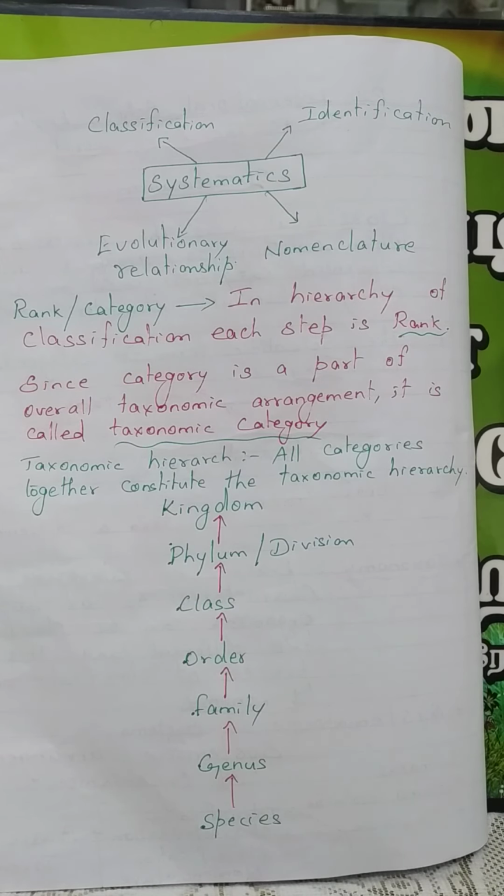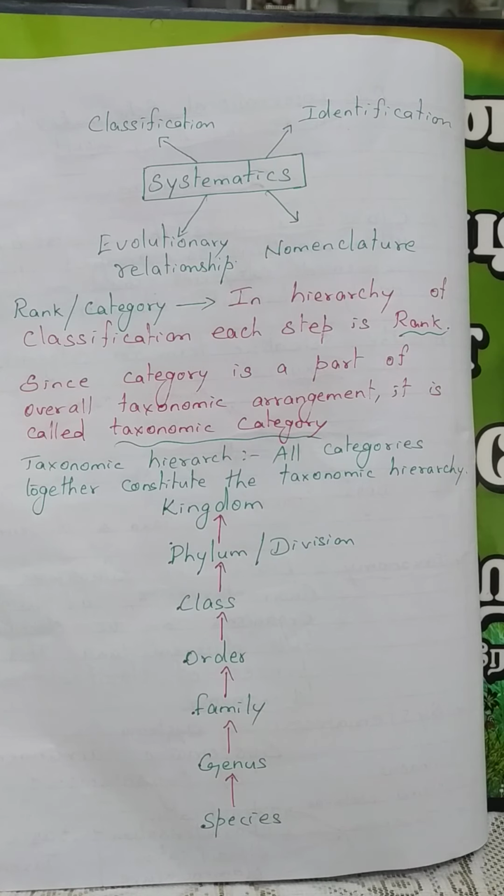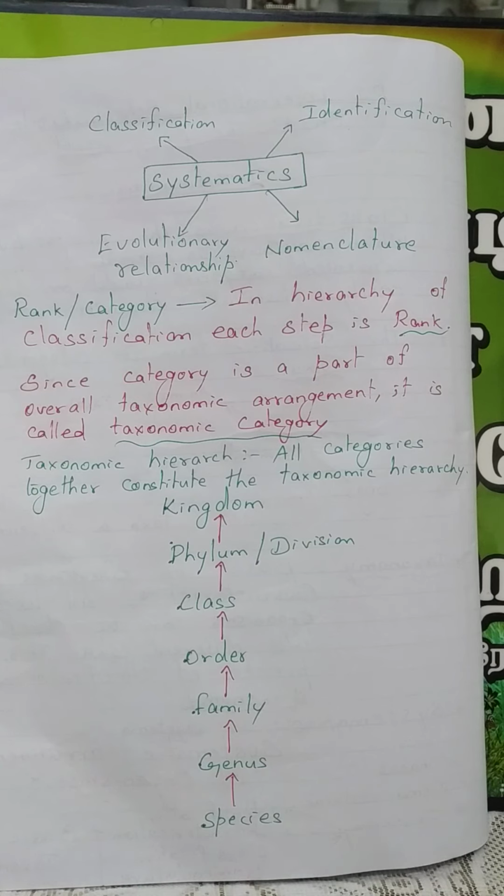But nowadays, we want to compare them. That is why systematics came, on the basis of their characteristics, their diversity, and also the relationship among the organisms. This branch of study is referred to as systematics.